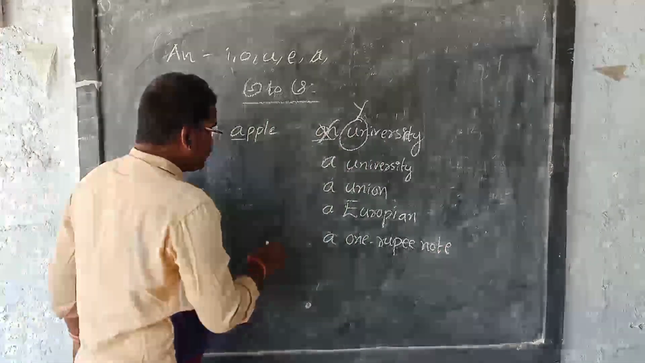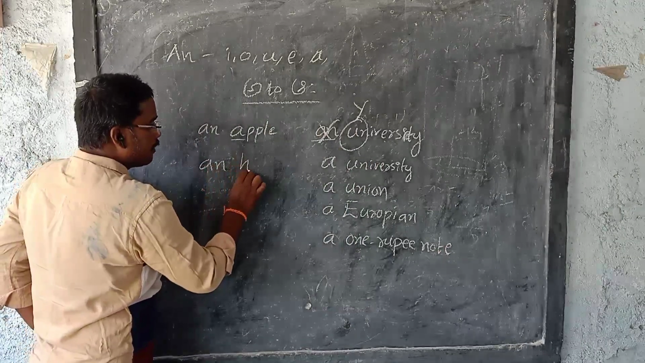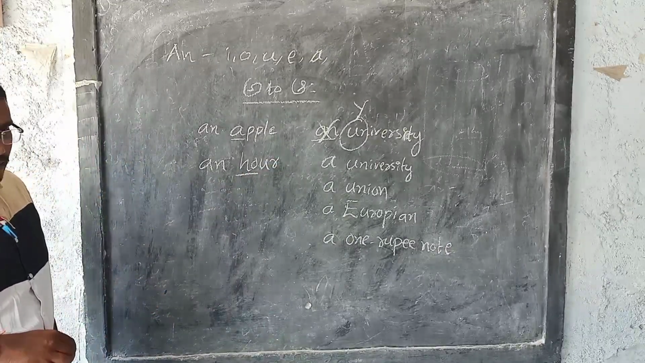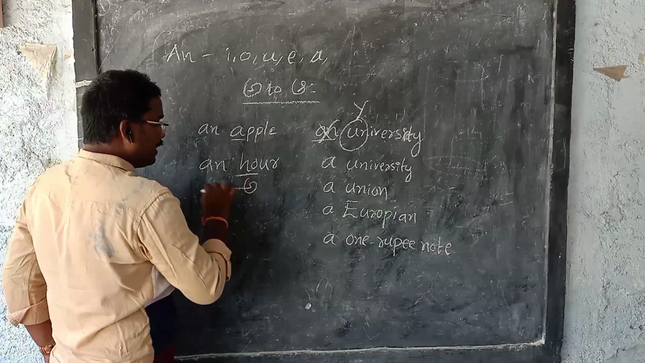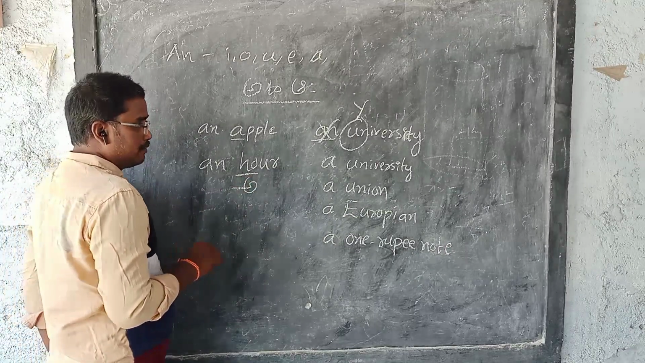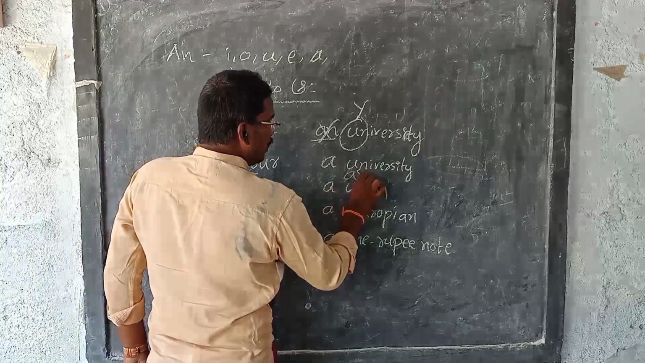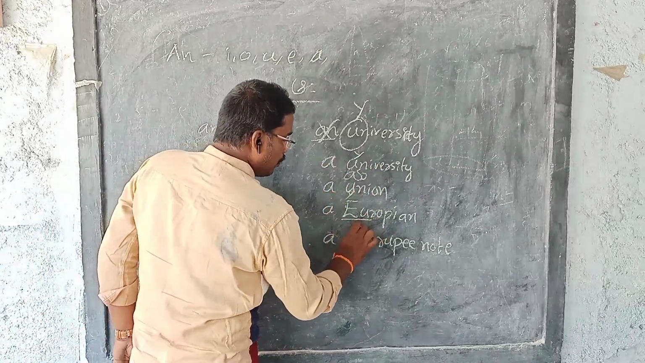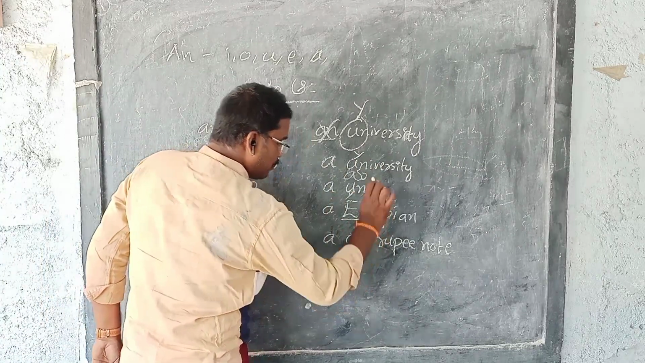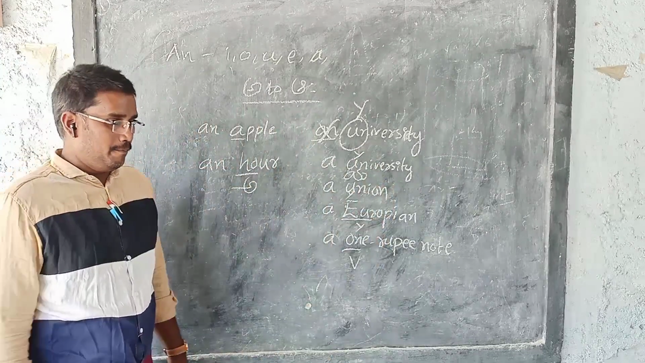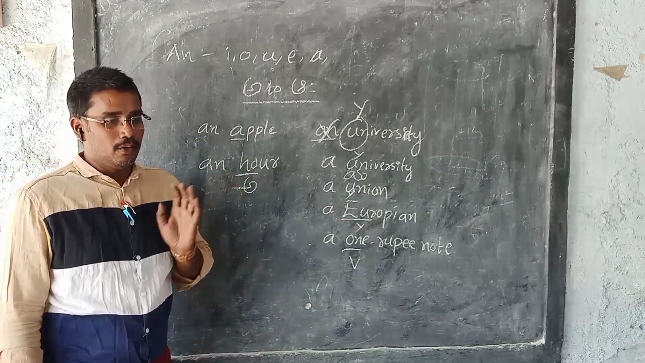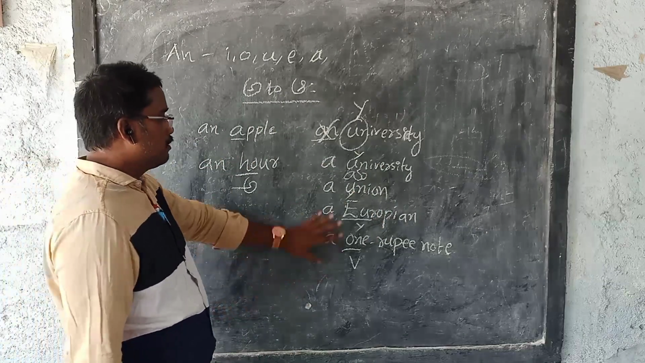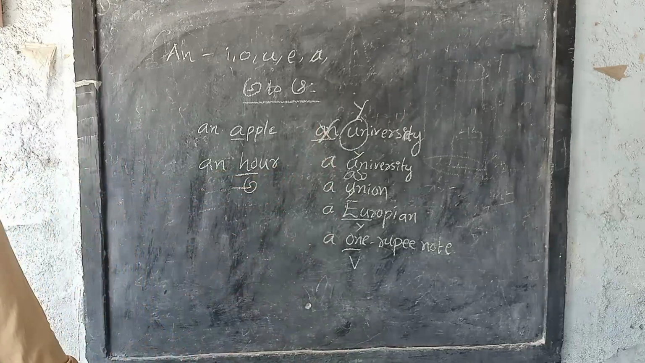Okay, same like that. One more thing here: an hour, because here the h is silent. We pronounce it like a vowel, hour, so here we use an. In one rupee note and one rupee coin, the pronunciation begins with a y sound, but here the pronunciation is w. So like that we have to use articles generally.